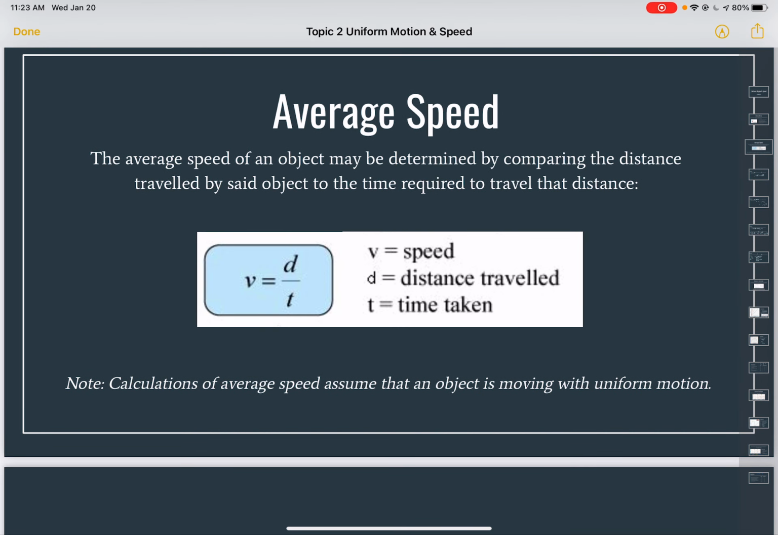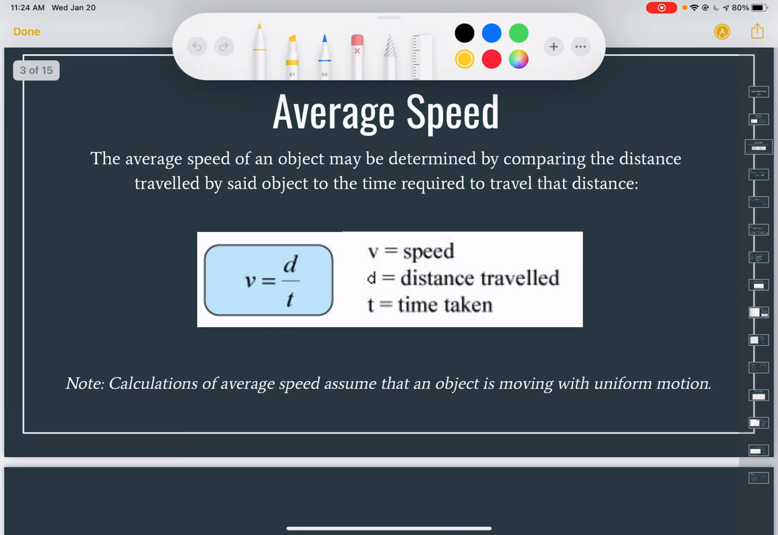So average speed: the average speed of an object may be determined by comparing the distance traveled by the object to the time required to travel that distance. This is our very first formula in physics: velocity, or v, our speed, is equal to our distance over our time. When we have something over another thing, we're talking about dividing. So this is the formula we're going to use to calculate the speed of something.